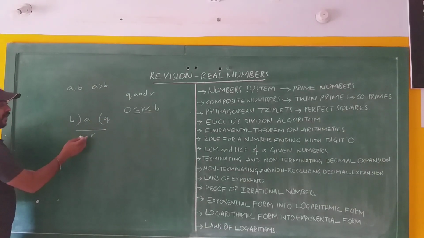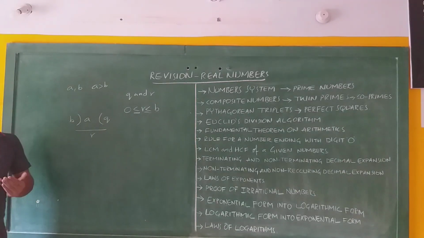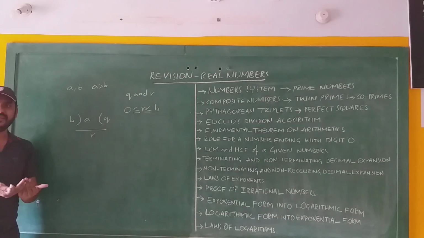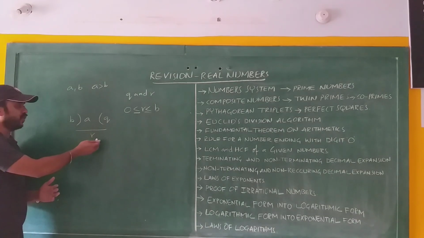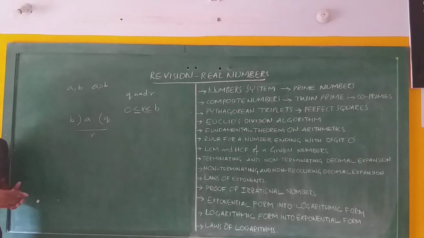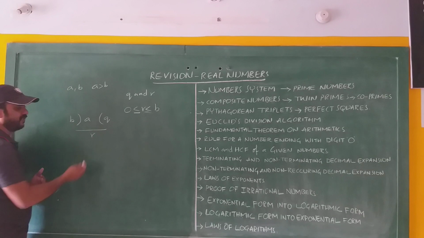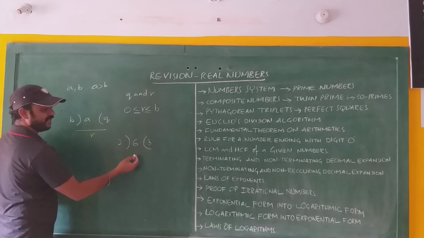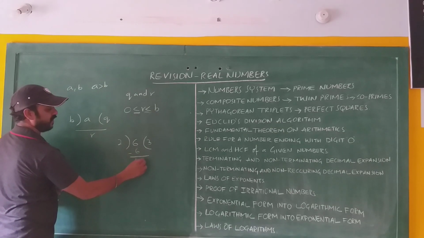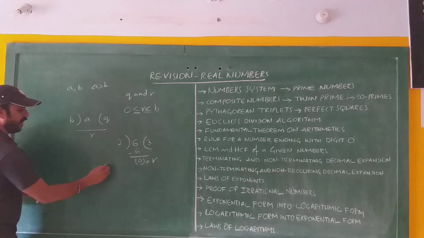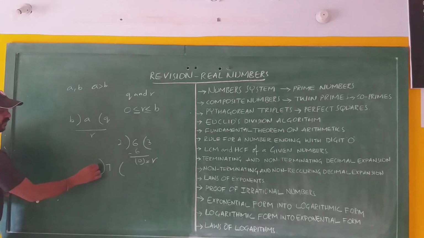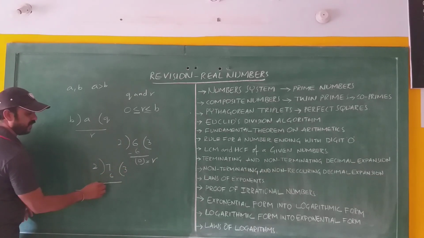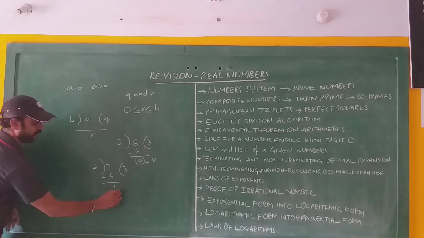The remainder may be equal to 0 or greater than 0, and if it is greater than 0, that value will always be less than b. Let us have one example here. Suppose you are dividing 6 with 2. 2 3s are 6. The remainder is equal to how much here? 0. We will take another example. Same, we are dividing 7 with 2, and 2 3s are 6 and the remainder is how much here? 1.